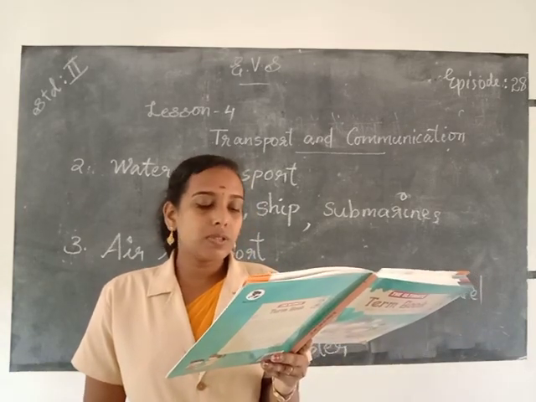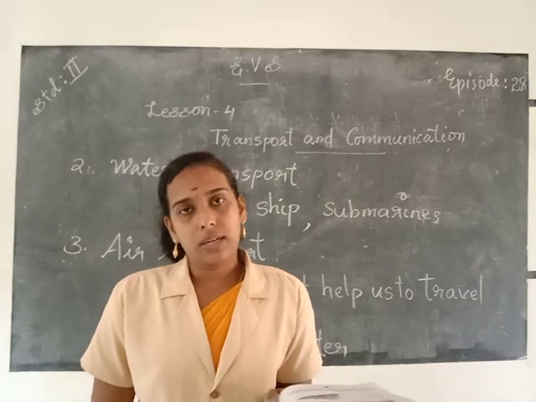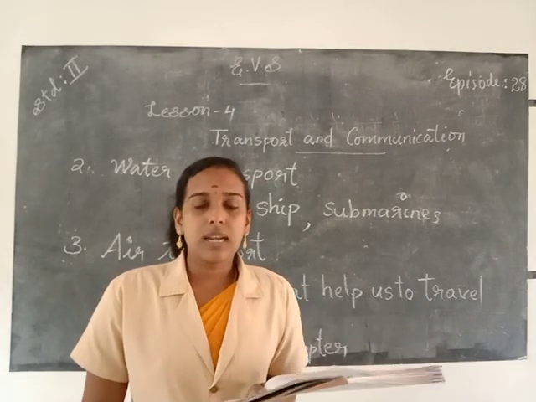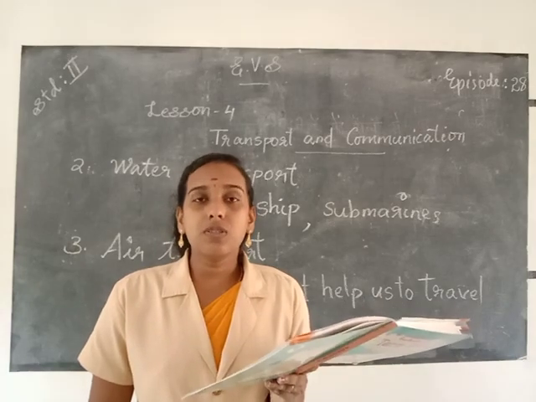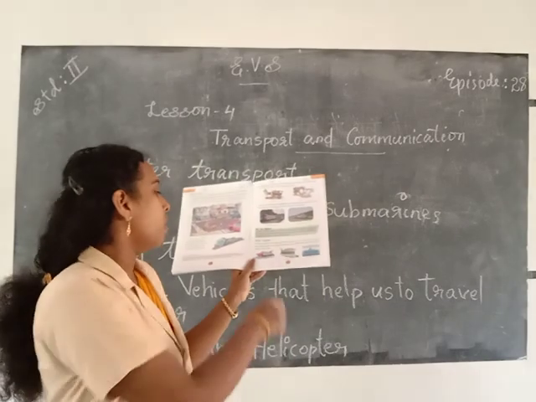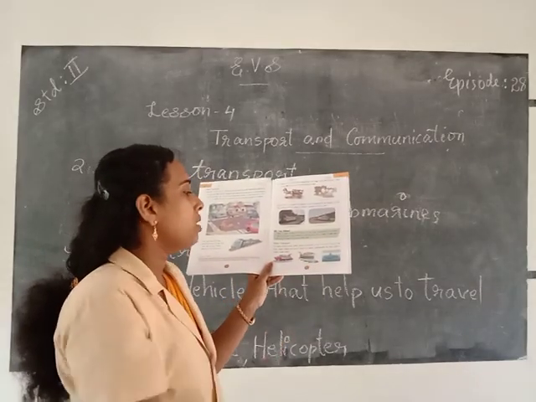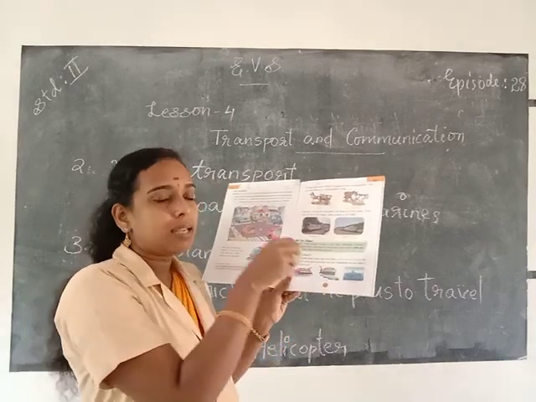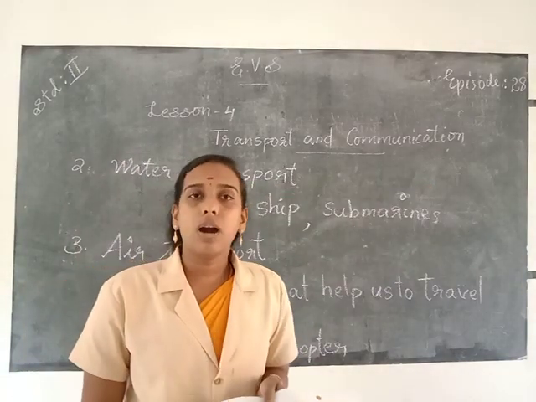Submarines are also used to travel under water. So submarines are means of water transport, and they are used to travel under the water. And here you can see the pictures of boat, ship and submarine. This one is a submarine, and it helps us to travel underwater.